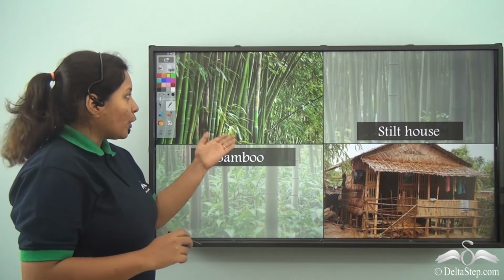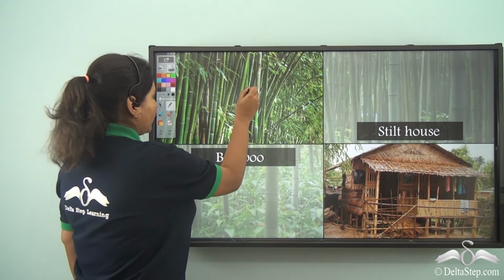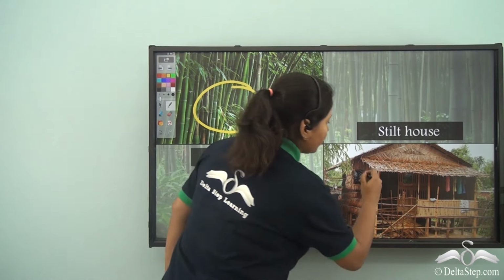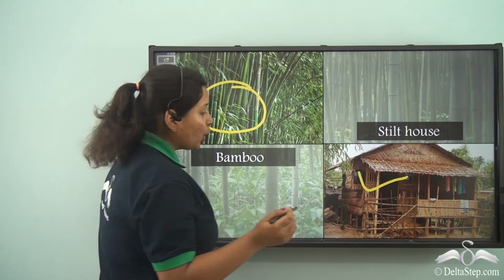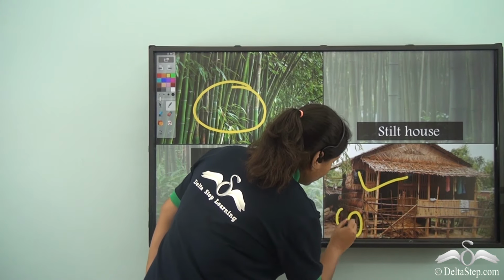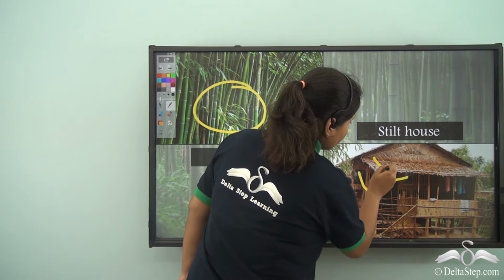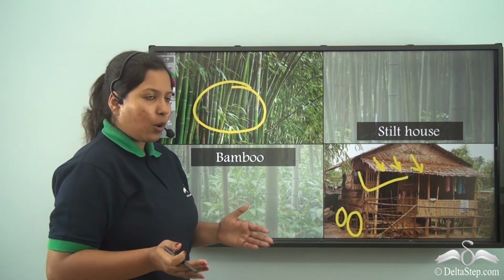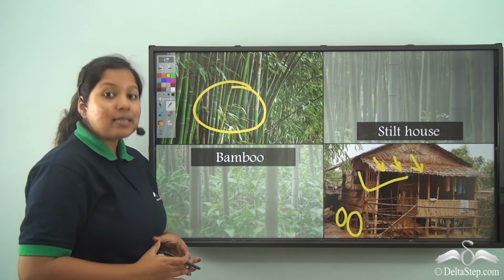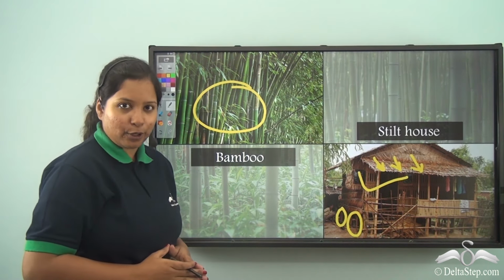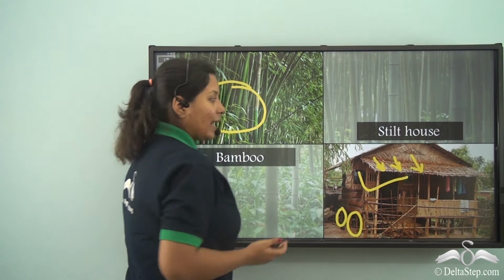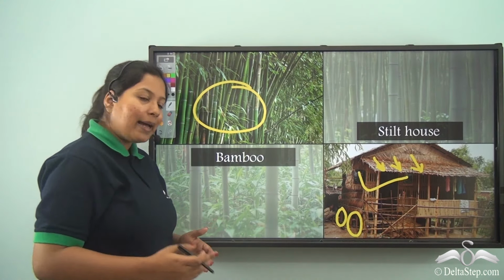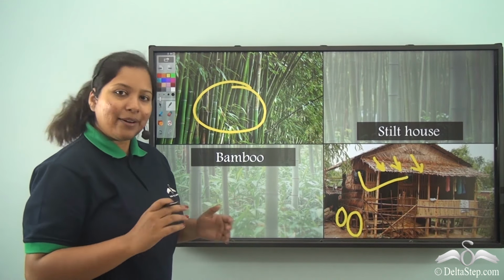Now, what we see over here are the bamboos, which are the building material of the stilt houses. Not only the bamboo poles, the stilt houses also have a slanting roof. Do you know why? Because in these kinds of places, there is a lot of rainfall. So, they have slanting or sloping roofs to slide off the water so that the water does not enter their home.